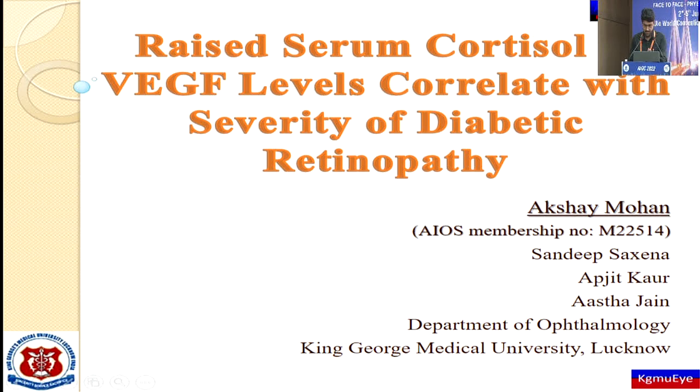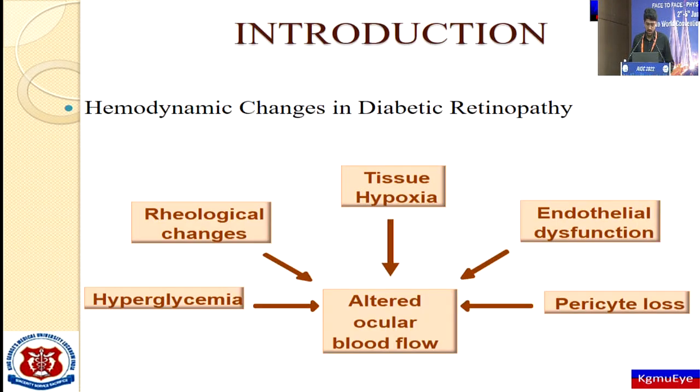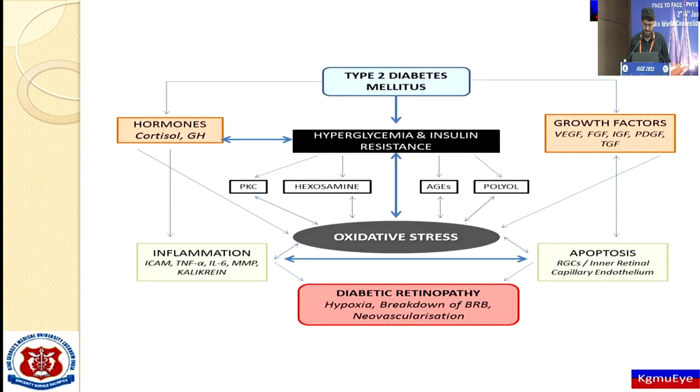Today I am going to present on the topic how raised serum cortisol and VEGF levels correlate with severity of diabetic retinopathy. Now, as we all know, hemodynamic changes in diabetic retinopathy occur as a result of altered ocular blood flow, which occurs due to hyperglycemia, rheological changes, tissue hypoxia, endothelial dysfunction, and pericyte loss.